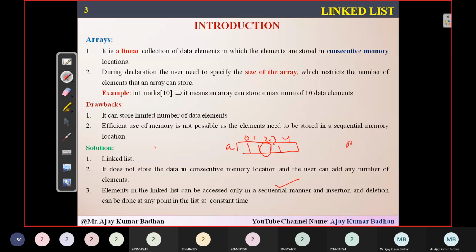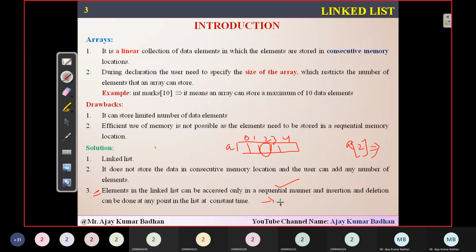So simply you people will call a of 2, and then automatically whatever the value is present in that location, you people can get it. But that is not possible here in this particular something called as linked list. Why it is not possible here is because I will tell you how exactly the information is stored so that you can come to know. So sequentially we have to access.